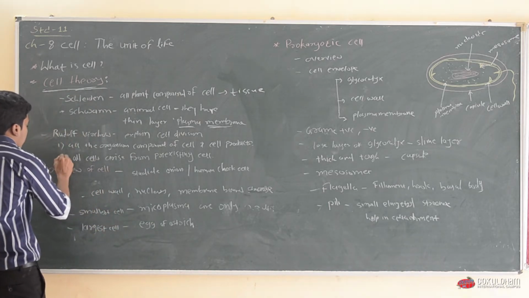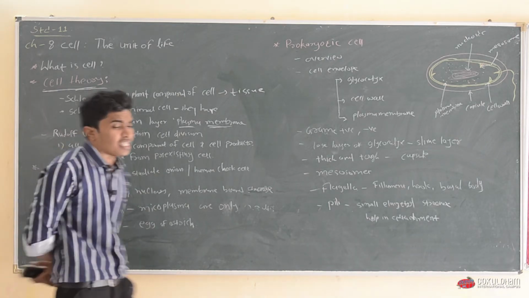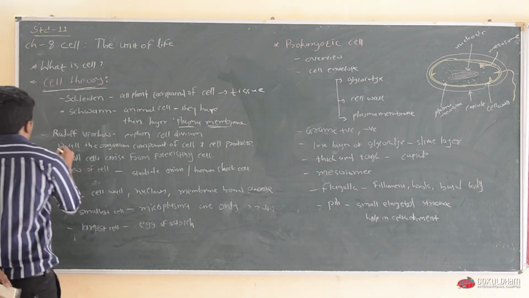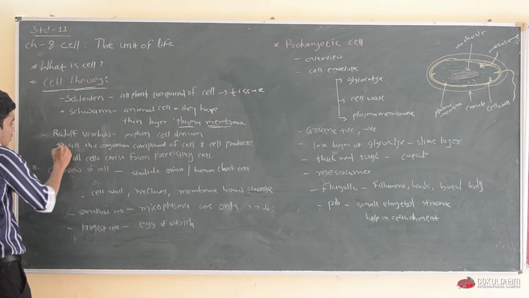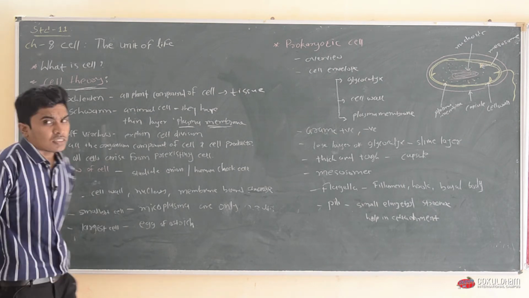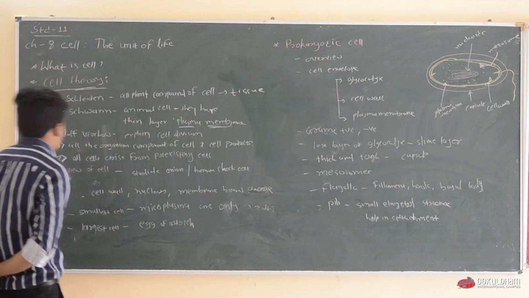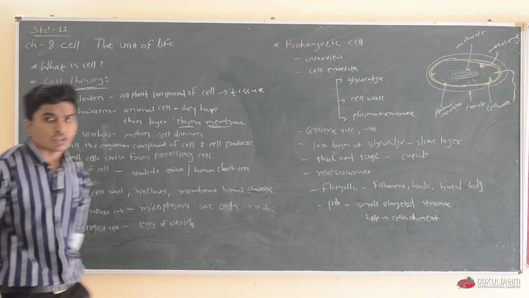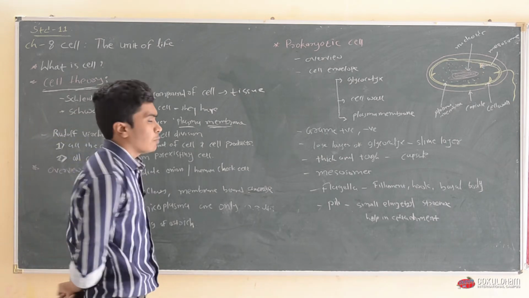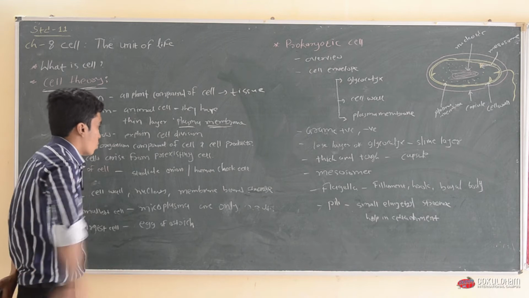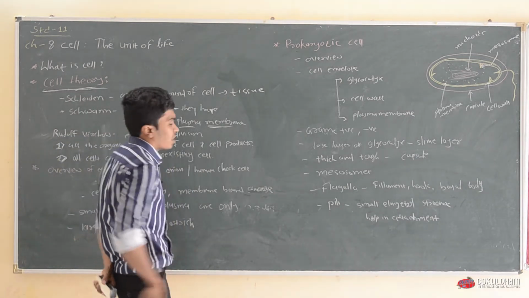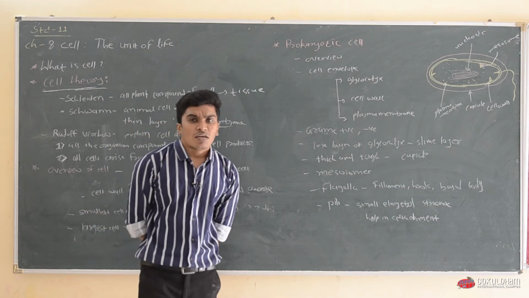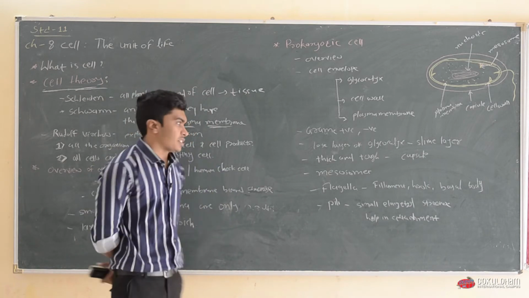Later he modified the cell theory and gave it a final touch, and this is the statement of cell theory. The first statement is that all organisms are composed of cells and cell products, which means all organisms present on the earth are made up of cells and cell products.